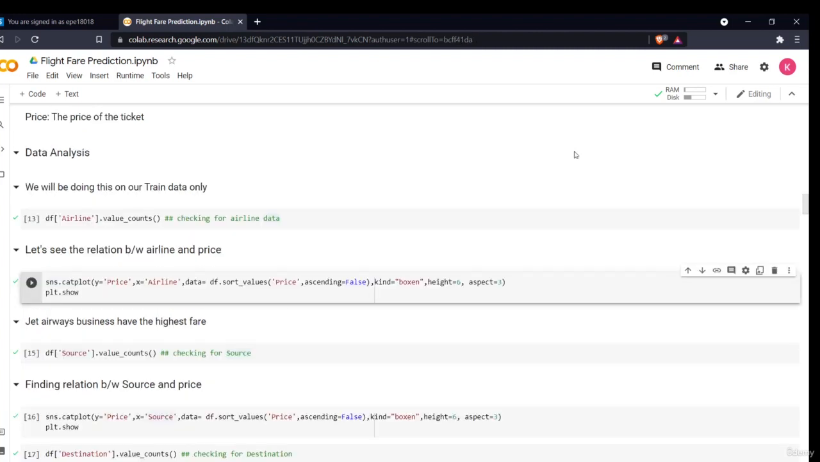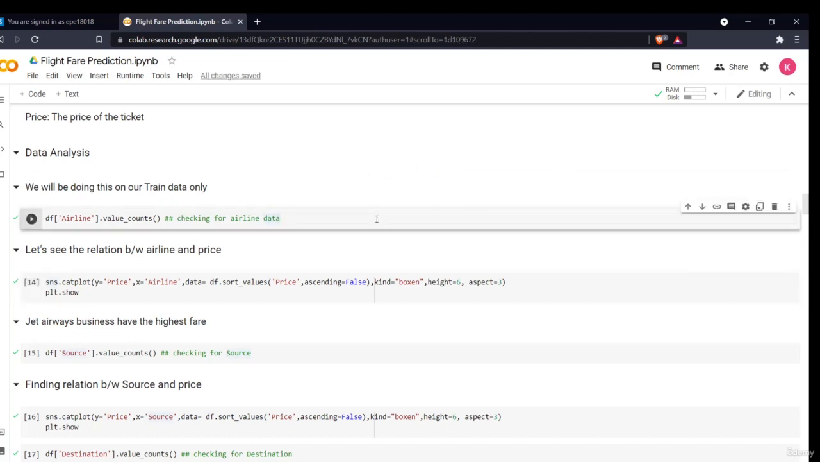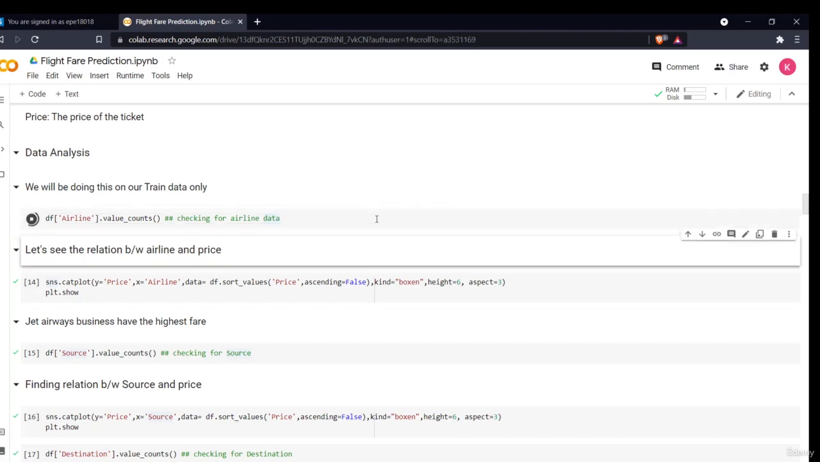Hello. So now let's begin with our data analysis part. In this section, we'll be observing our data, how our data is related with the price. We'll be seeing the different features, different attributes, and how they are related with the price. So now let's start with the airline. We'll be seeing how many different airlines are there and which is in abundance.